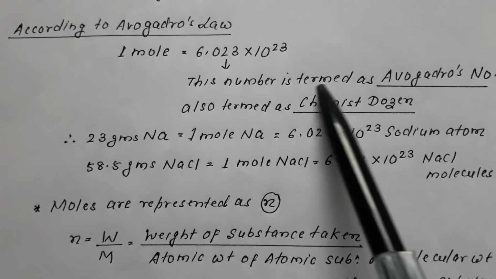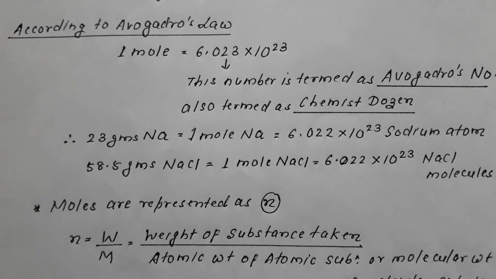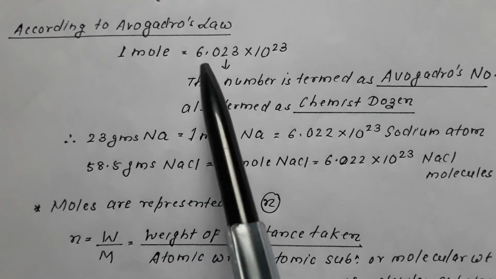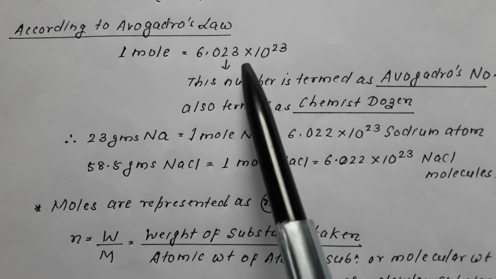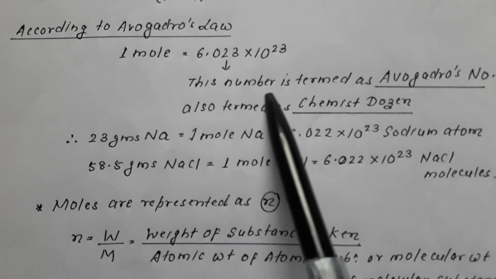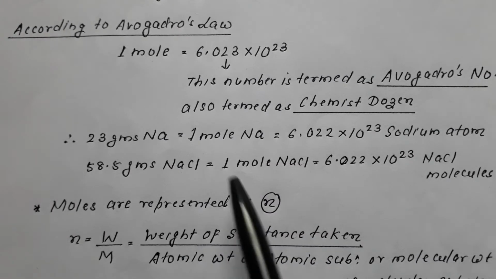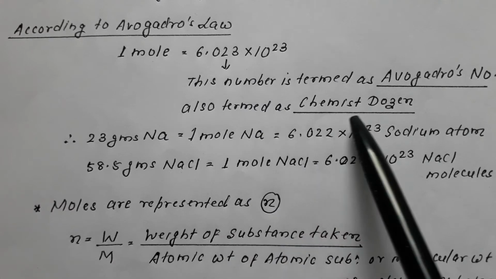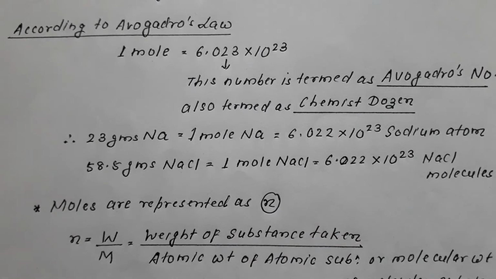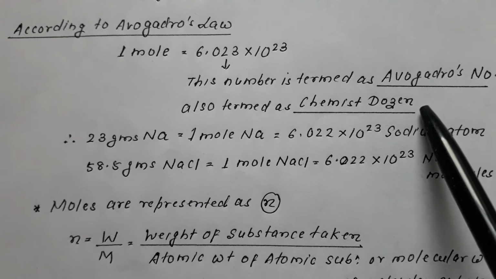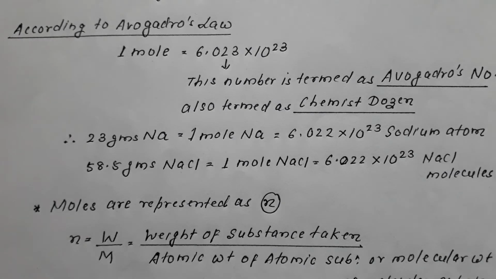This number, remember, is termed as Avogadro's number. 1 mole is equal to 6.022 into 10 raised to 23. Very important: it is also termed as the chemist's dozen. So 1 mole is also termed as a chemist's dozen.